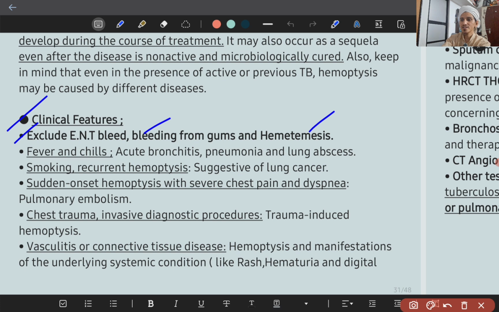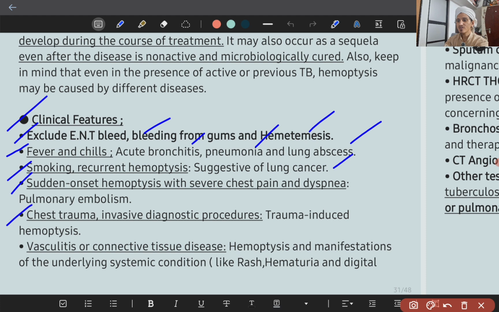Next, if the patient has fever and chills, then the causes can be acute bronchitis, pneumonia, lung abscess. If the patient is smoking and has recurrent hemoptysis, then the cause can be lung cancer. If the patient has sudden onset hemoptysis with severe chest pain and dyspnea, then the cause can be pulmonary embolism.